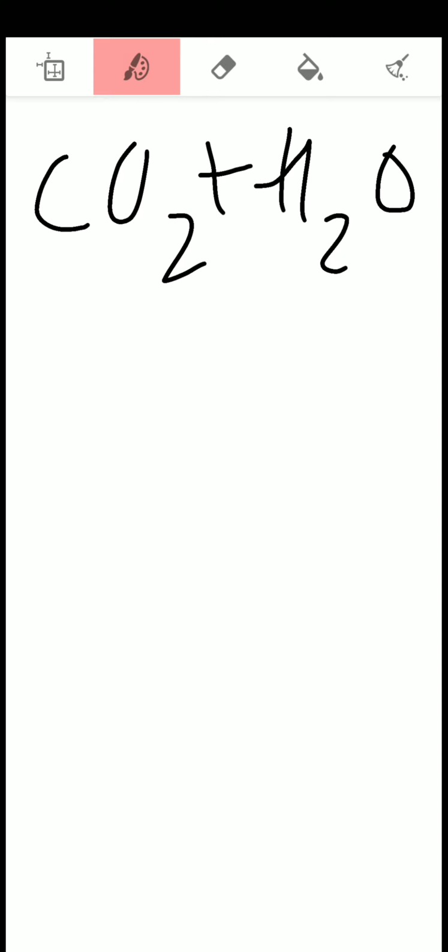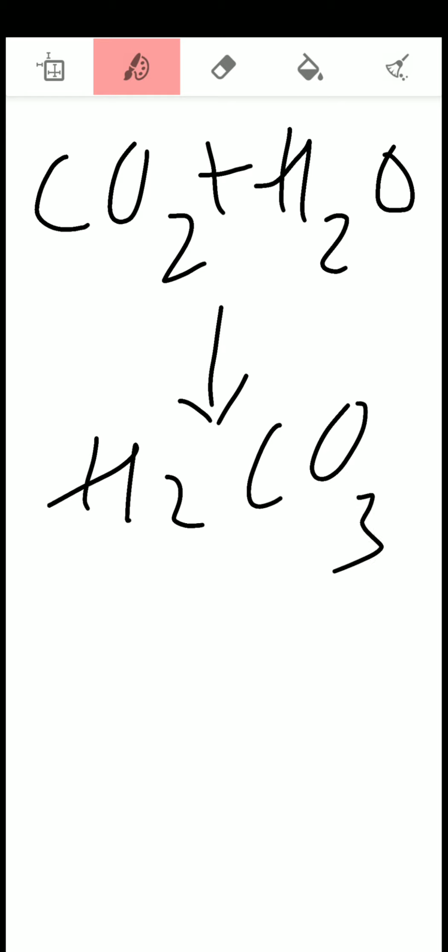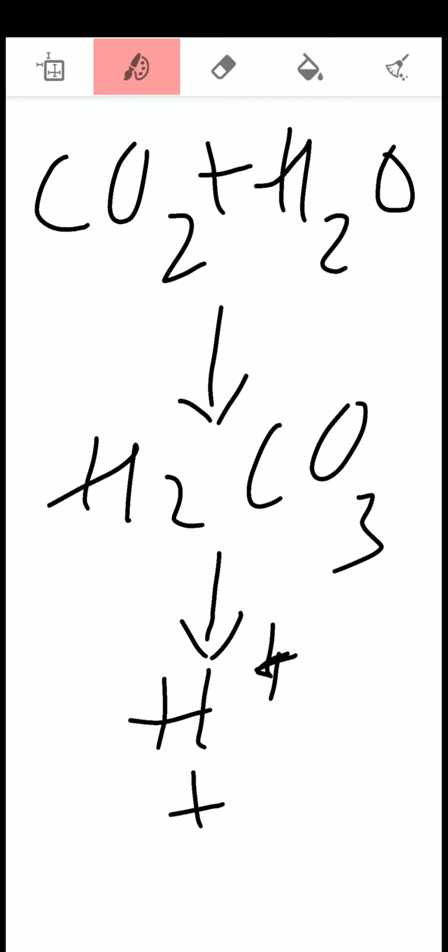This carbon dioxide, generated in the tissues, combines with water and forms H2CO3, that is carbonic acid. But carbonic acid is always an unstable compound. So immediately it splits into H plus ion, that is hydrogen ion, and a bicarbonate ion, that is HCO3 minus.